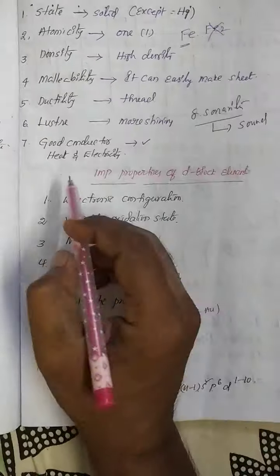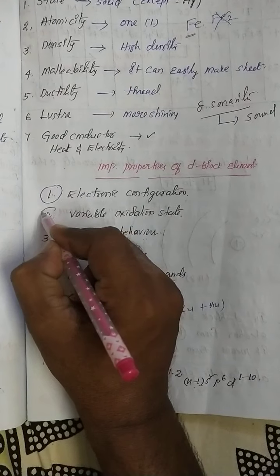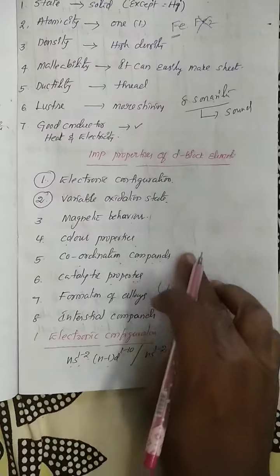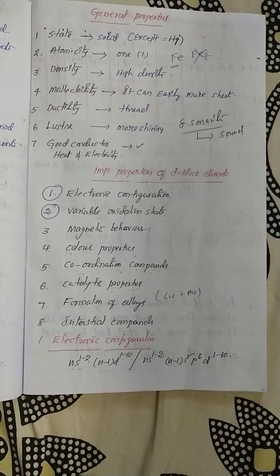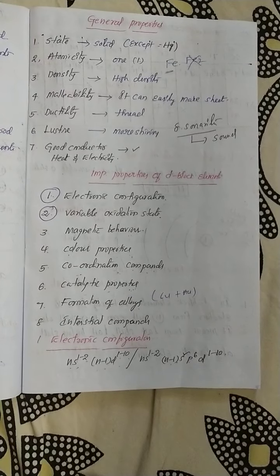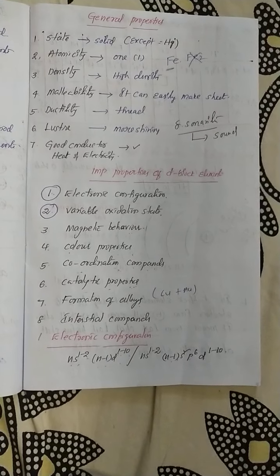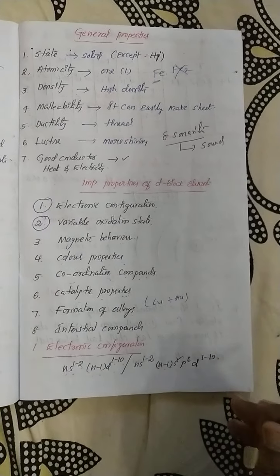From the important properties, electronic configuration is completed. The second one, variable oxidation state, is also completed. The remaining properties are magnetic properties, color properties, coordination compound formation, catalytic property, formation of alloys, and interstitial compound properties. I will teach these in the next class. Okay? Good.